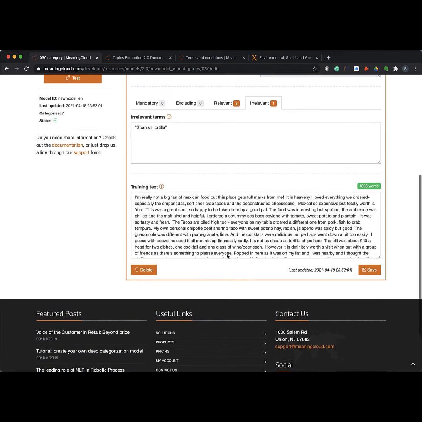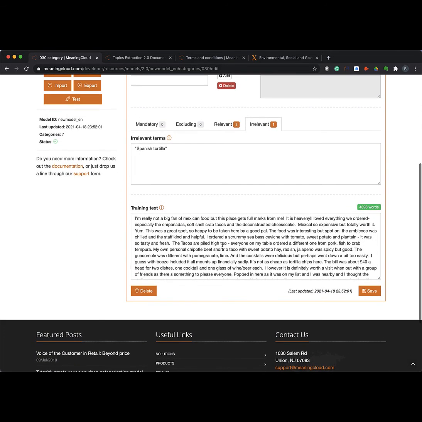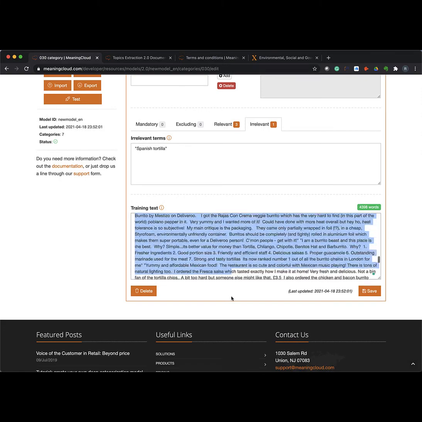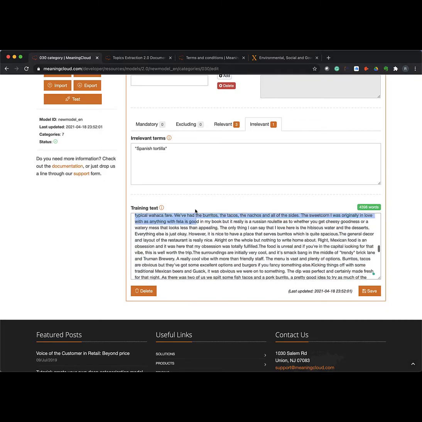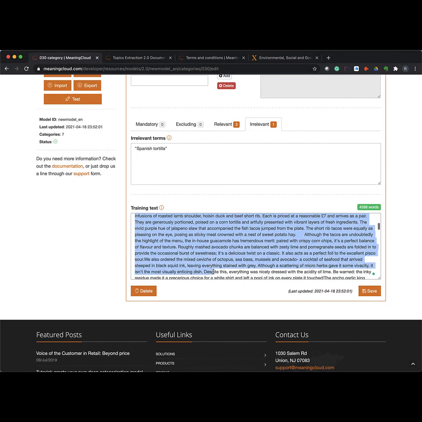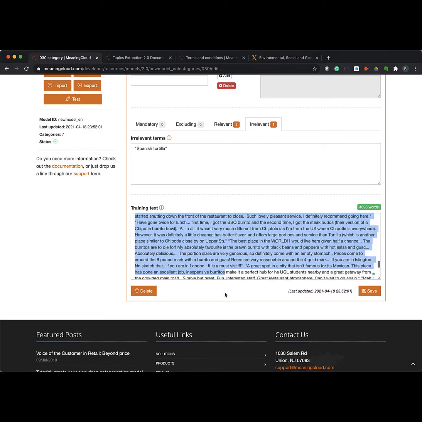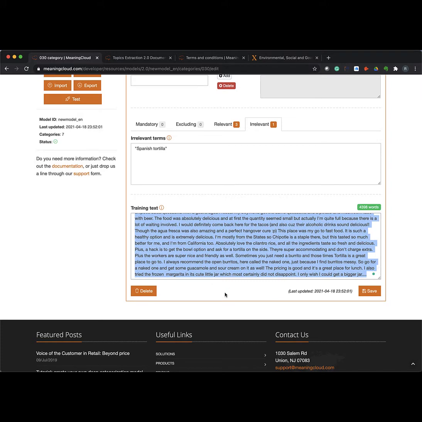Then on the bottom here, you'll see training text. To build it out, a general rule of thumb is maybe anywhere between 5,000 and 10,000 words. These are words strung together that reflect elements of documents that would make it more relevant to Mexican food.